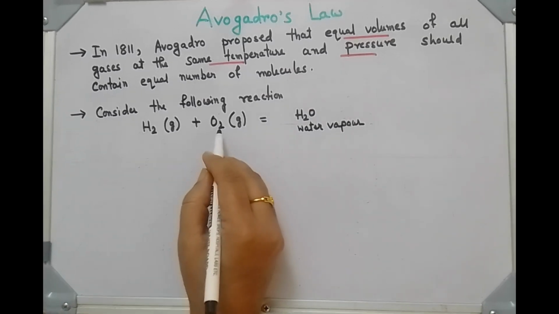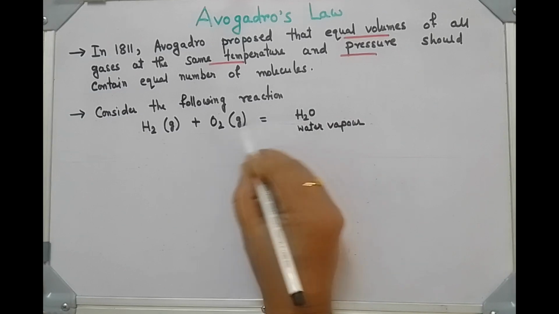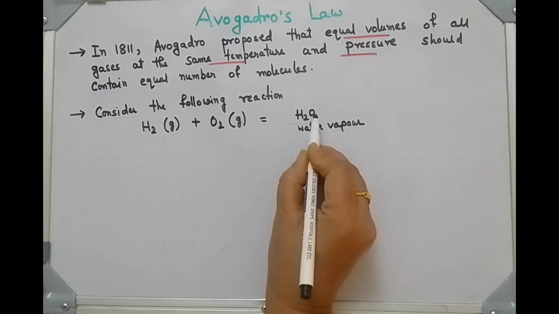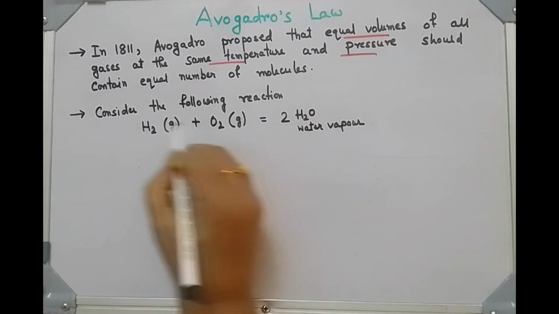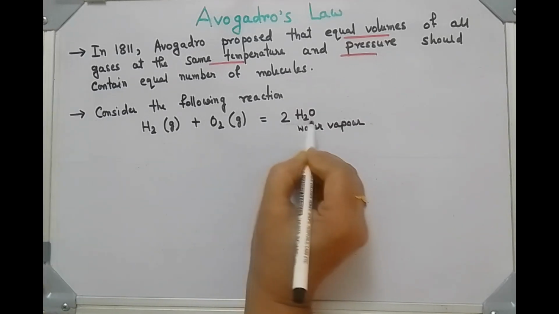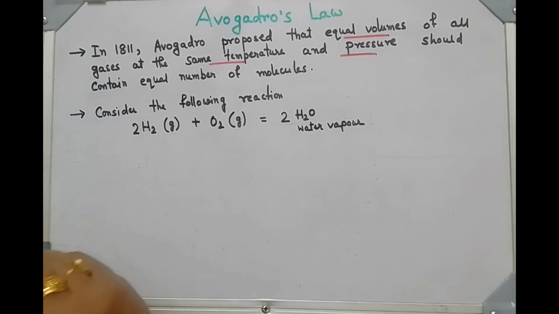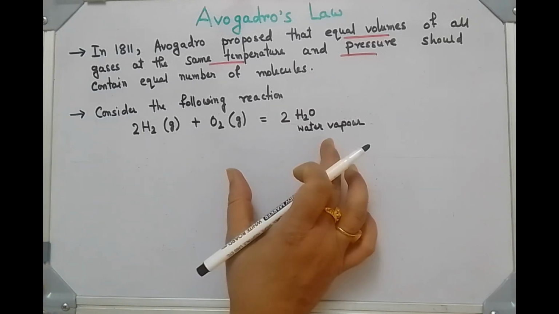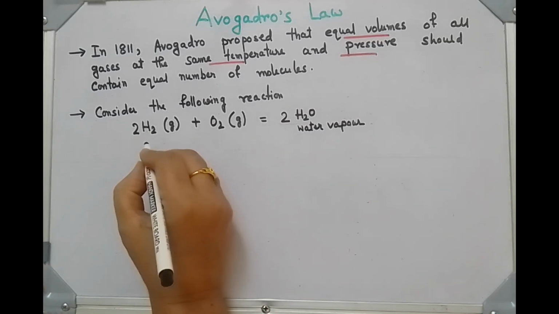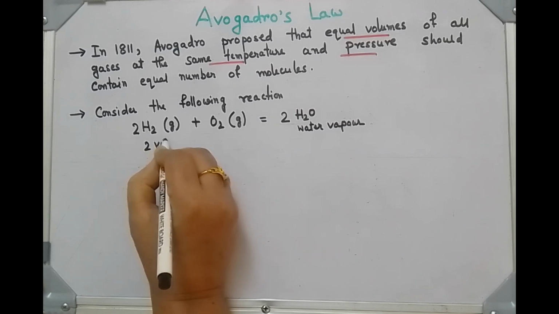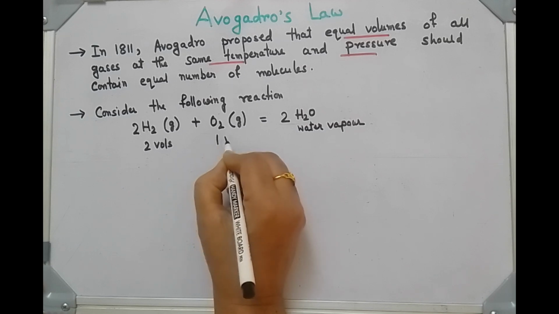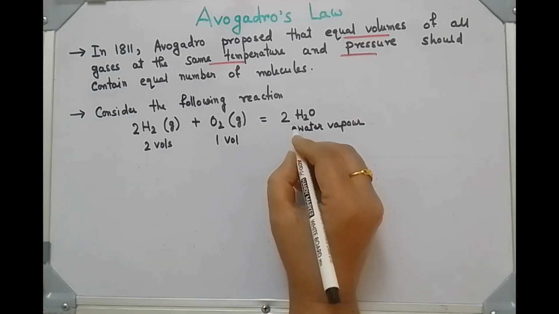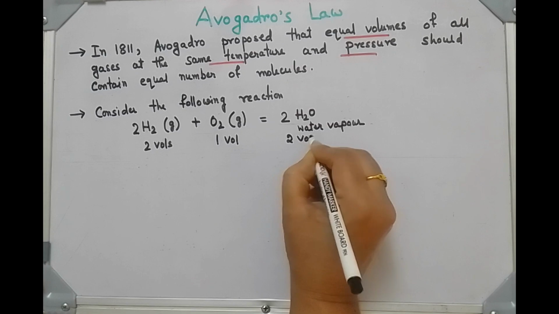First you have to balance it. Here two oxygens are there, one oxygen atom is there, so you have to make it here 2, and here you have to make 2. 2 twos are 4, means here 2. So from this reaction you can say 2 volumes of hydrogen is reacting with 1 volume of oxygen to produce 2 volumes of water vapor.